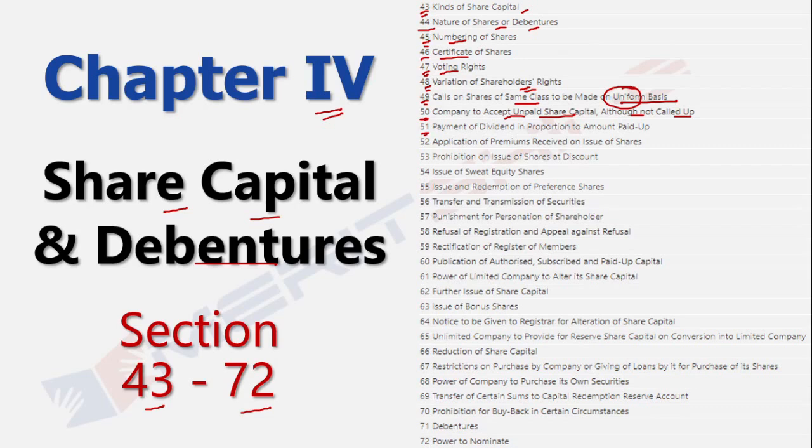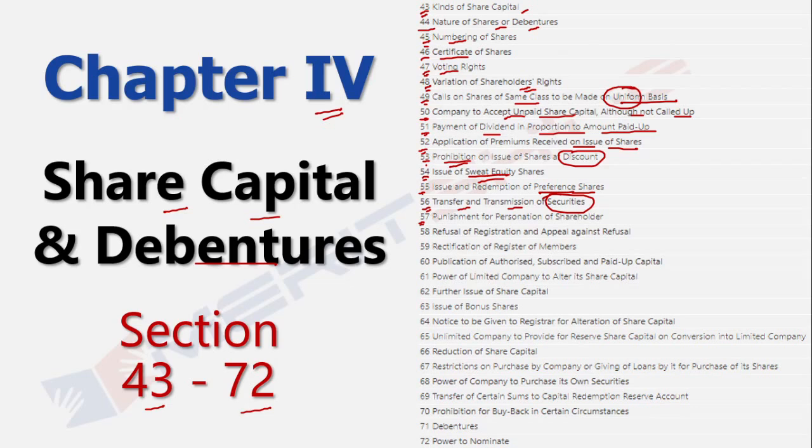51 essentially talks about the payment of dividends, which is in proportion to the amount paid up. Okay. And 52 essentially talks about the application of premiums received on the issue of shares. Okay, then 53 talks about any kind of prohibition that needs to be there as far as the issue of shares at discount. Then 54 deals with sweat equity, another very important area to be discussed, right? 55 talks about the issue and redemption as far as your preference shares are concerned. 56 then talks about your transfer and transmission of securities. So let's say if you have possession of certain shares, how is the transmission and transfer of those securities possible?